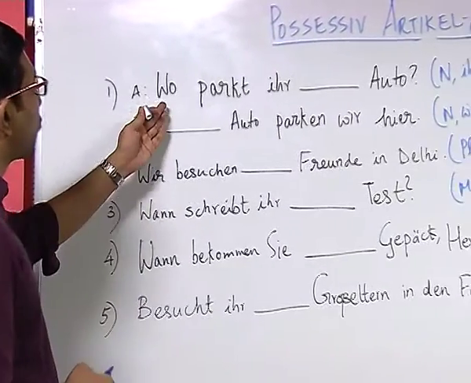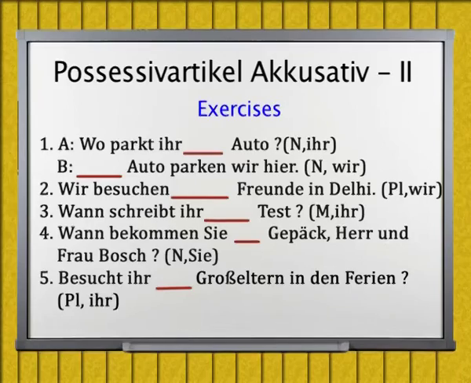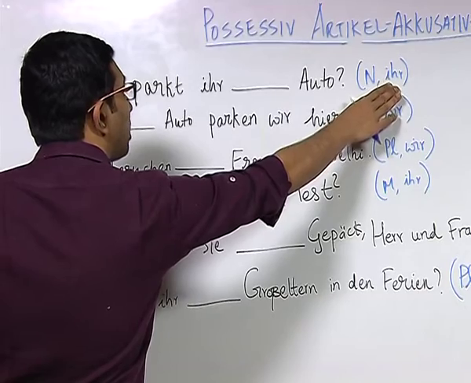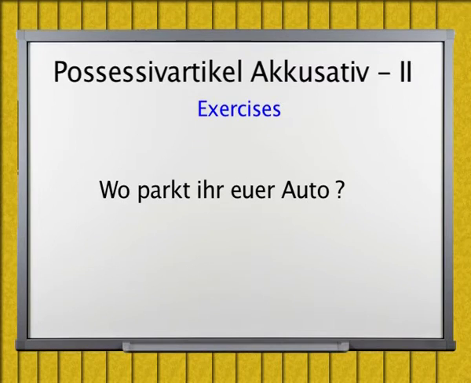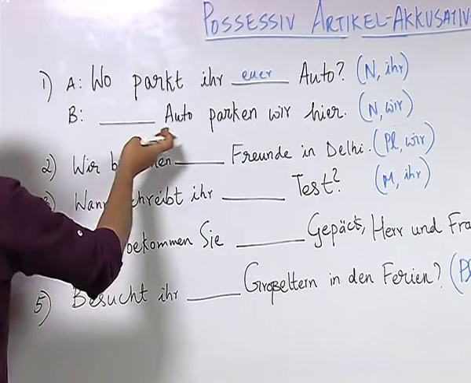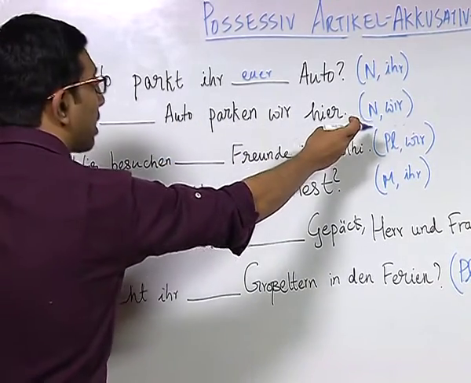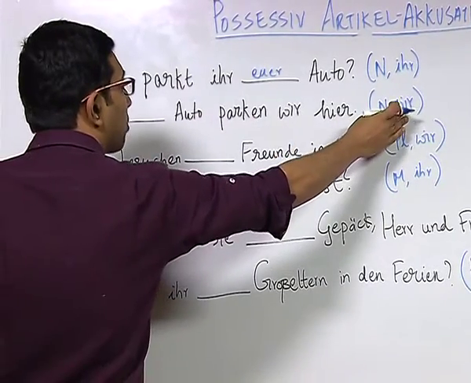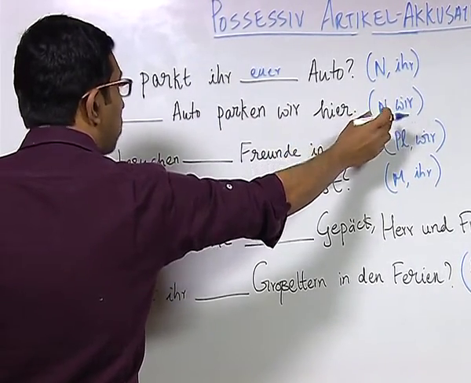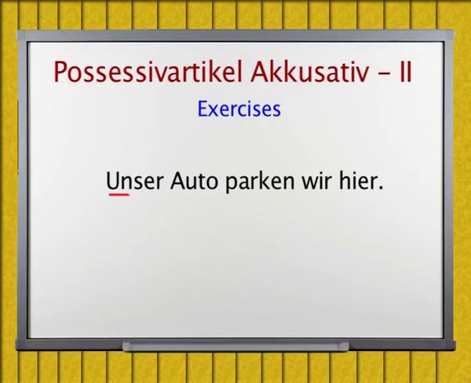Now, we have the sentence Wo parkt ihr Auto? In bracket, we have n, which you know is for neutral gender, and the pronoun ihr, which is for plural. So, combining both, we get the answer Wo parkt ihr euer Auto. And here for this sentence, Auto parken wir hier. Again, we have in bracket n, which is for the noun Auto, das Auto, and we have the pronoun wir, and combining both, we get the answer unser Auto parken wir hier.